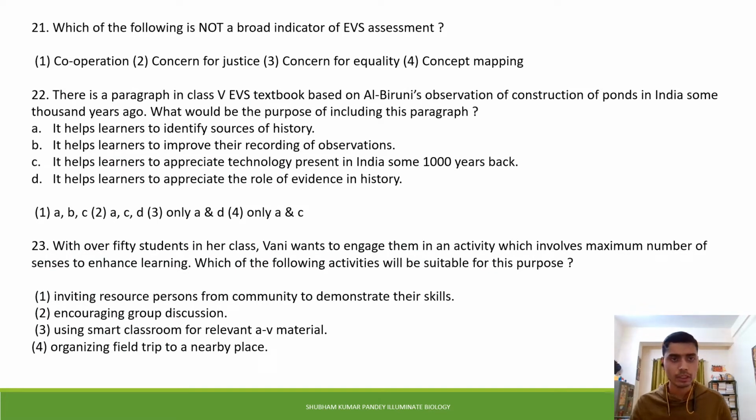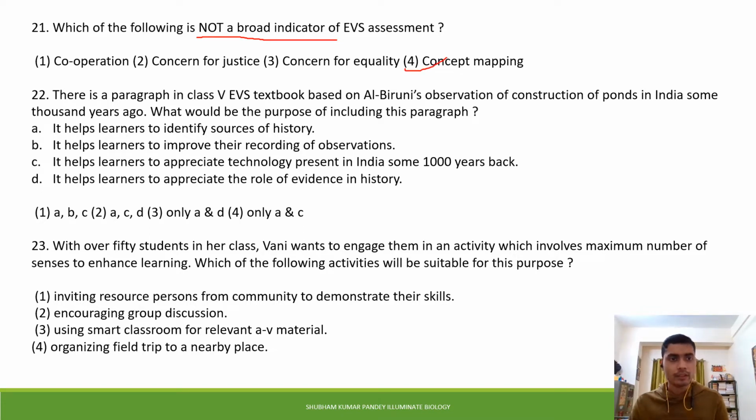So the first question is, which of the following is not a broad indicator of EVS assessment? Option 1 is cooperation, option 2 is concern for justice, option 3 is concern for equality, and option 4 is concept mapping. In the question it is asked which of the following is not a broad indicator of EVS assessment. Obviously cooperation, concern for justice and concern for equality are indicators of EVS assessment, but concept mapping is not an indicator of EVS assessment. So the correct answer is concept mapping.